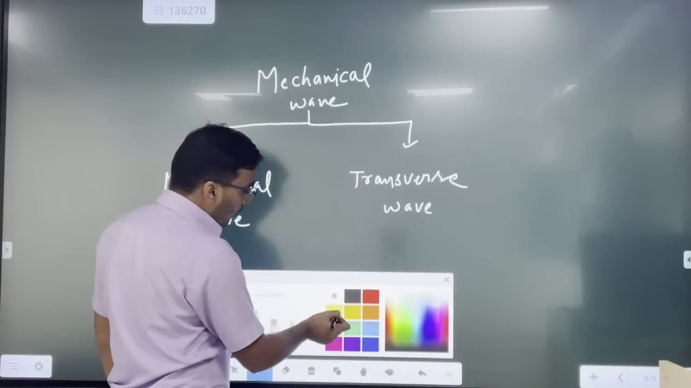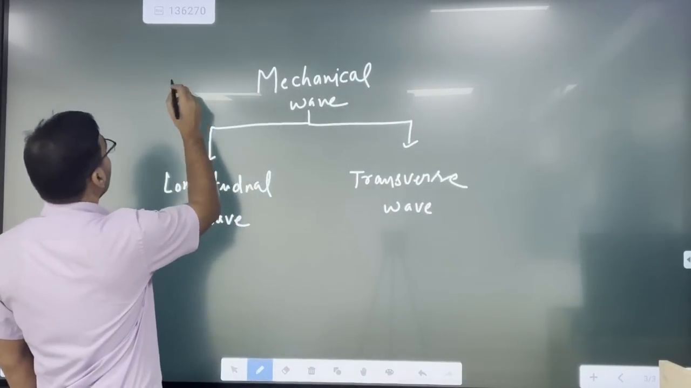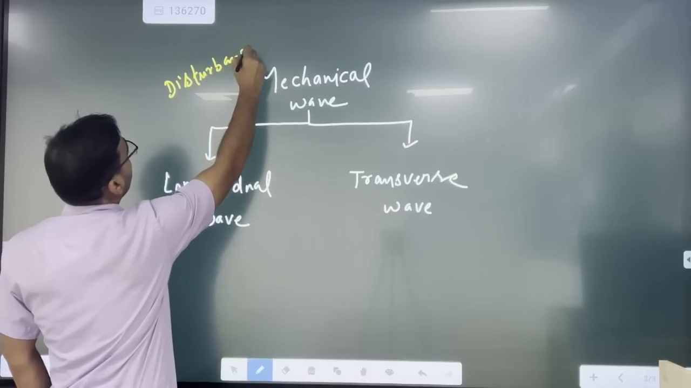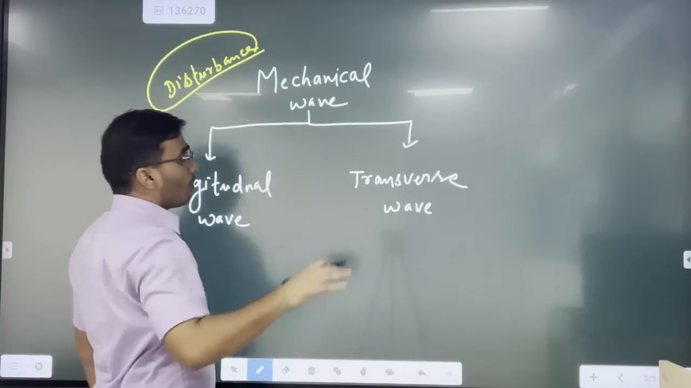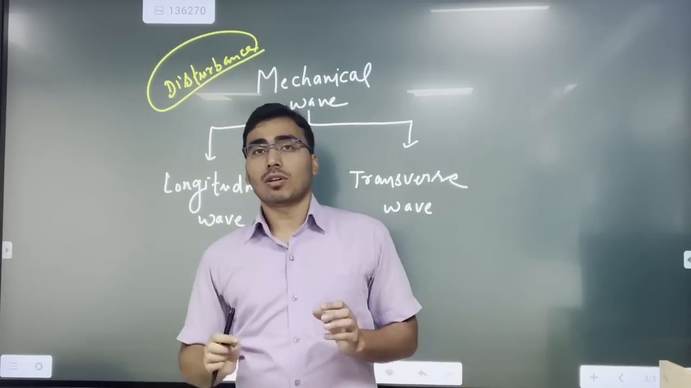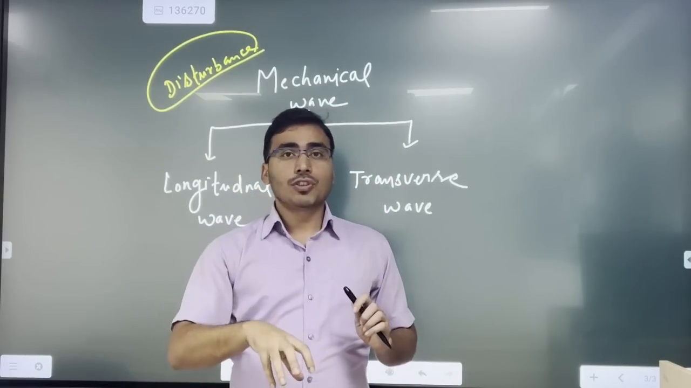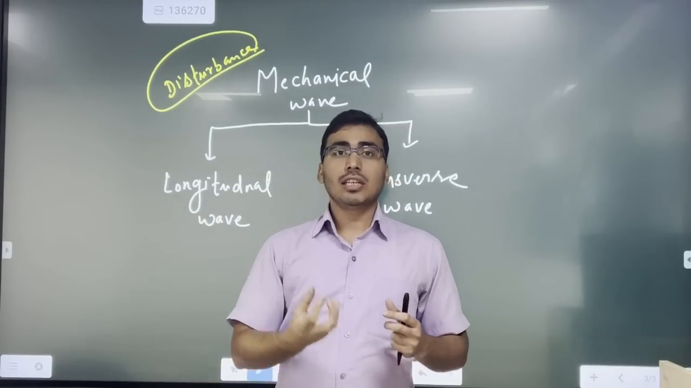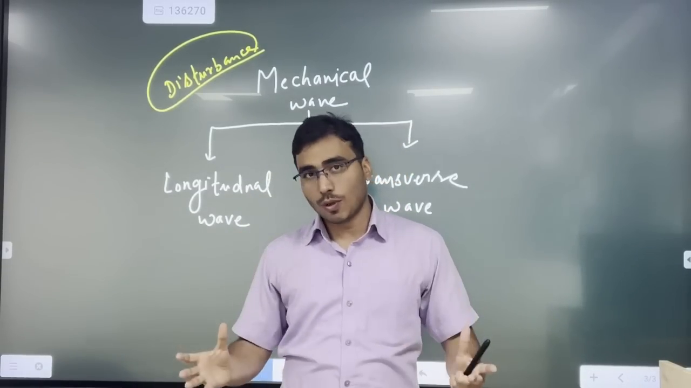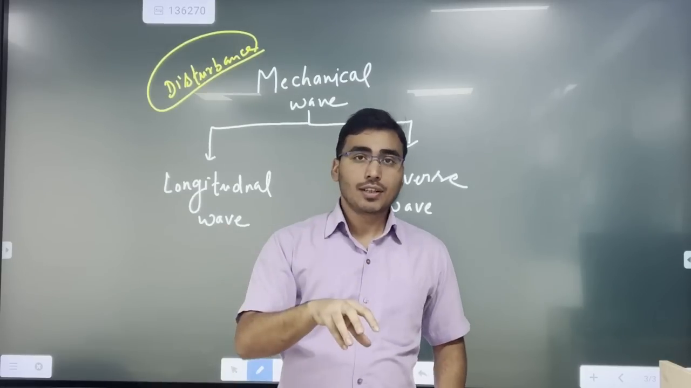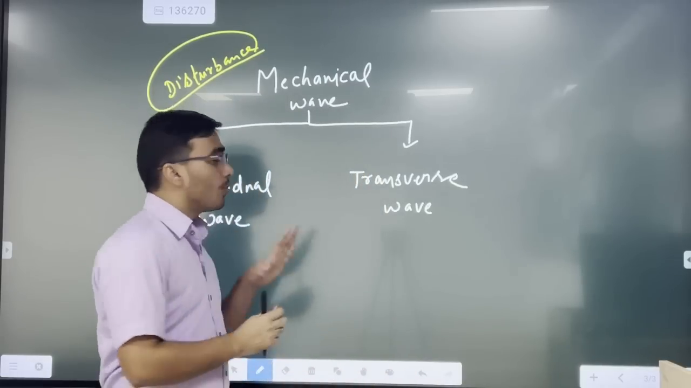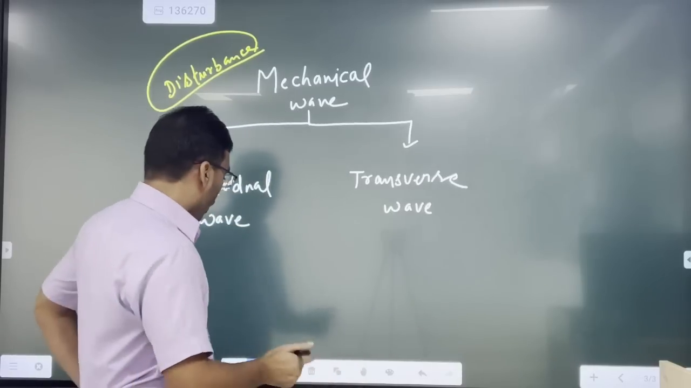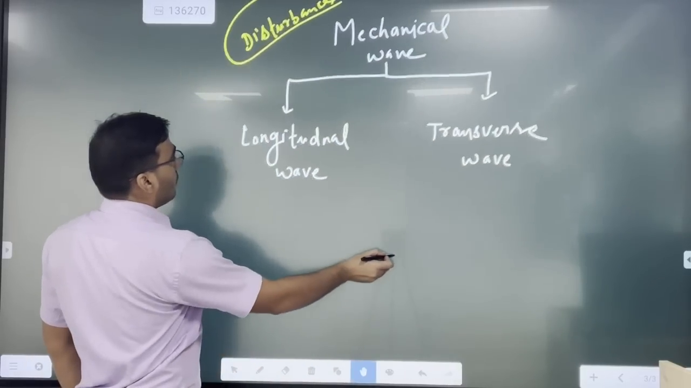For this, you have to understand, because I have already told you about the disturbance. Wave is something that is the disturbance that is happening in the medium, right? And disturbance means what? We are changing the initial position of the medium particles, right? That disturbance happens in different ways, so on the basis of that pattern, we have categorized two types of waves: the longitudinal and the transverse wave. First we'll see the longitudinal wave.